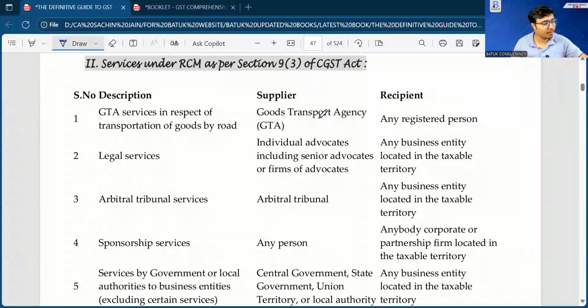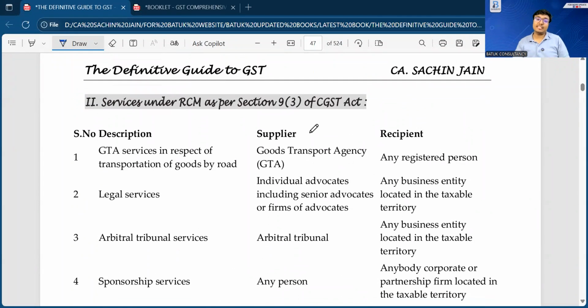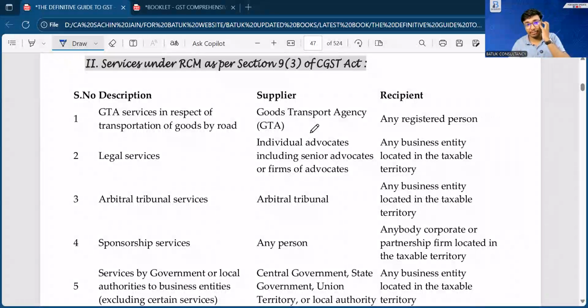Now, services under reverse charge mechanism, we have done with the list of goods. Now, the point is to discuss about the services. So whenever you analyze the financial statement of your client, if you find any specific entry in